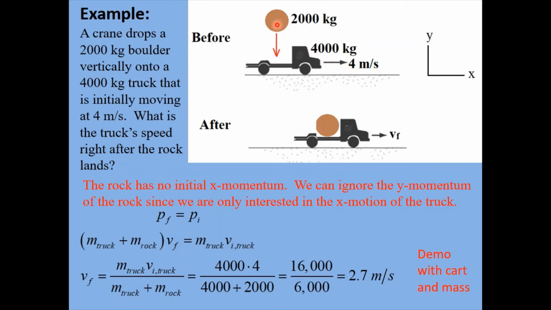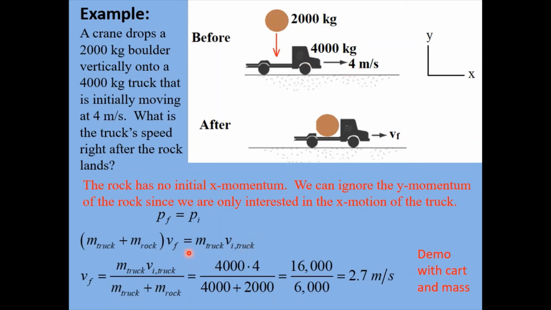This vertical motion doesn't affect the horizontal motion at all because they're perpendicular to each other. So the initial momentum, p sub i, is just due to the truck. It's the mass of the truck times its speed, 4 meters per second.